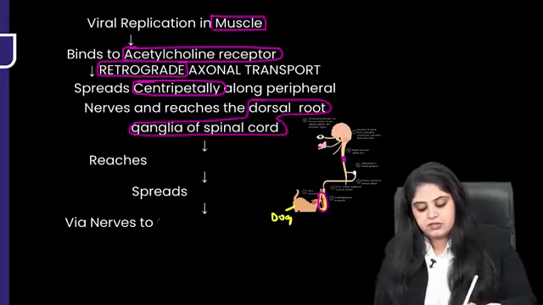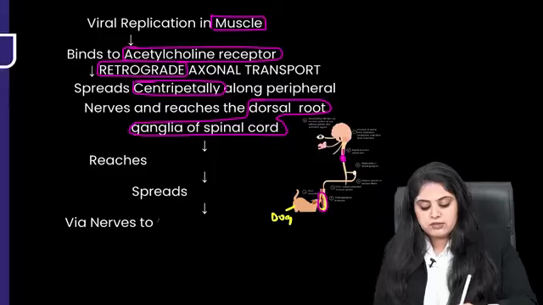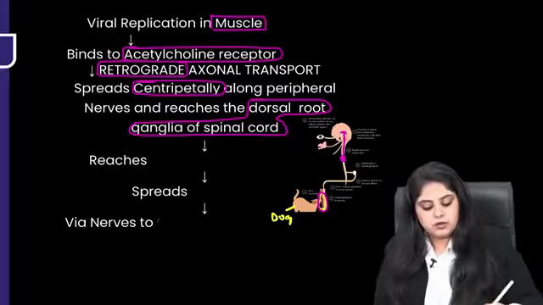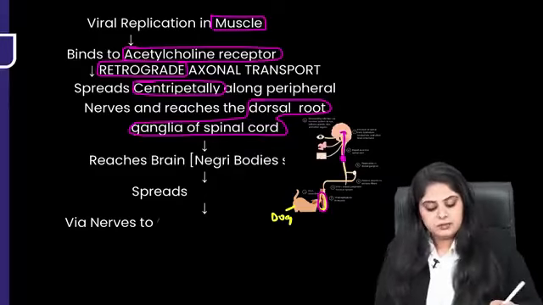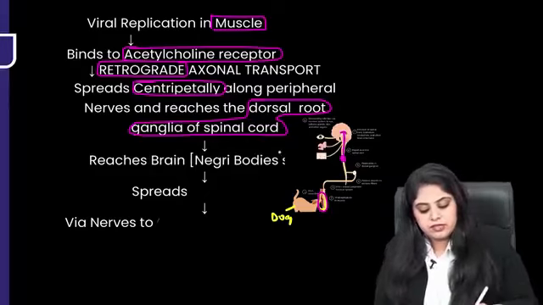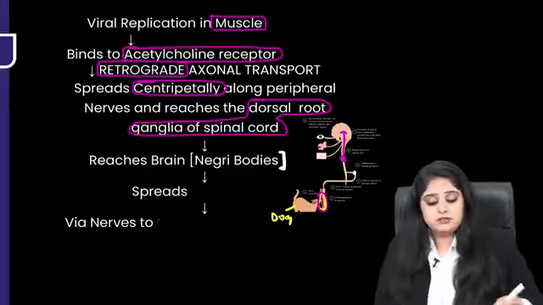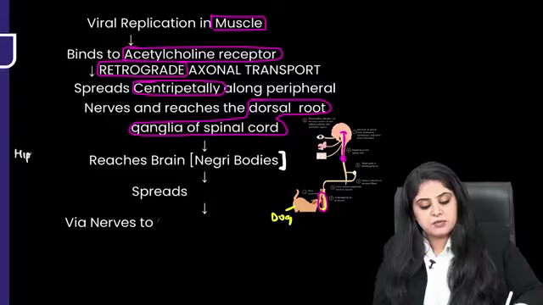And why has it reached the spinal cord over here? Because it has to ultimately go to the brain. So of course it is going to reach the brain. In the brain, we of course know that it is going to result in the formation of these Negri bodies. Which part of the brain has Negri bodies? There are two parts. One is the hippocampus and the other is the cerebellum. This is where the Negri bodies are going to be seen.